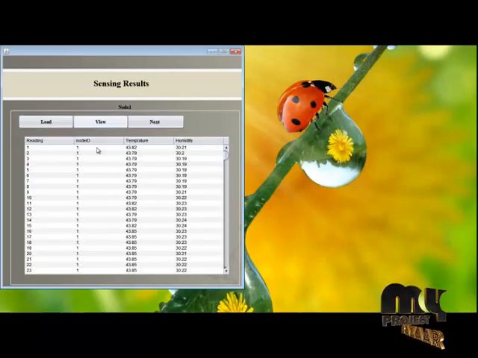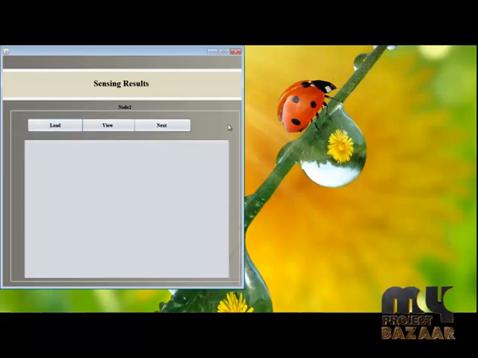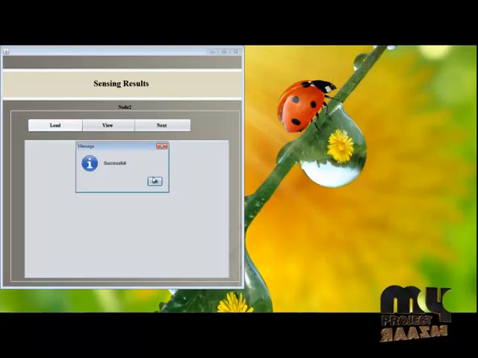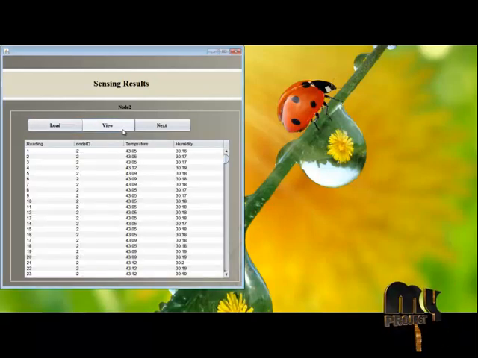Click view. Node 1 data set contains reading, node ID 1, and these are the temperature values sensed from node 1, and these are the humidity values. Next, click next. Next, we are going to load the node 2 data set into the database. Click load. Successful. Next, click view. These are the node 2 data set. Node 2 data set contains the same as node 1. The only difference is the node ID, which is 2.